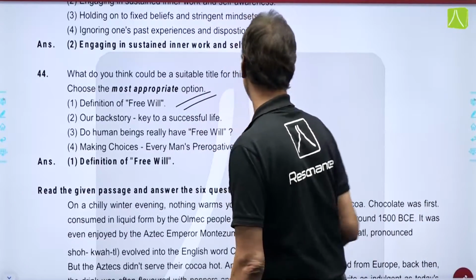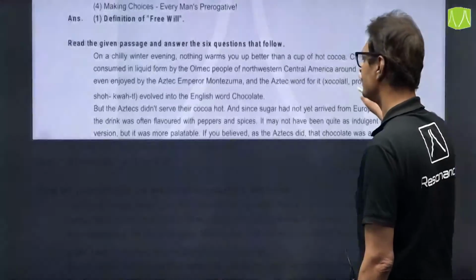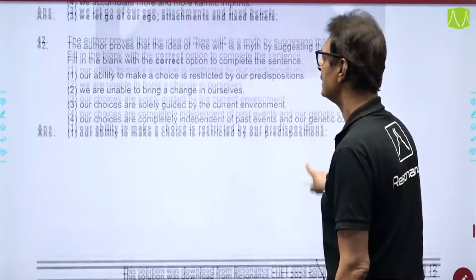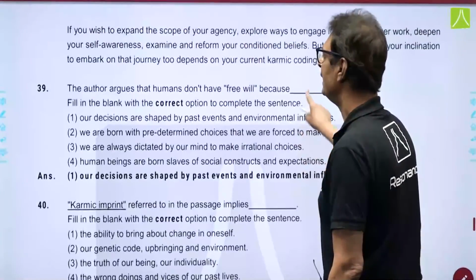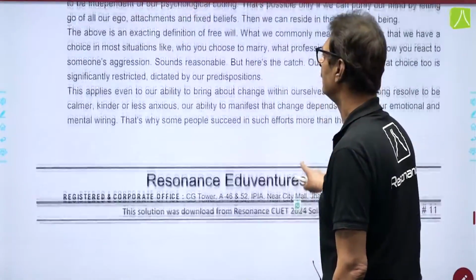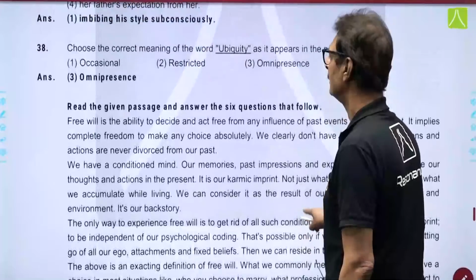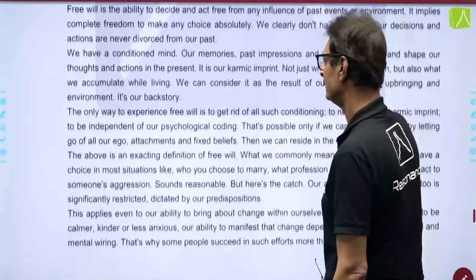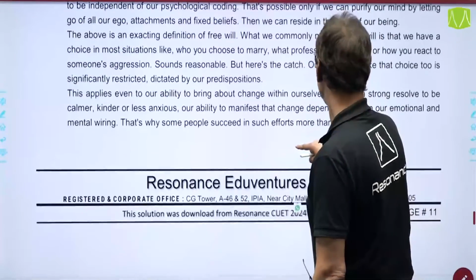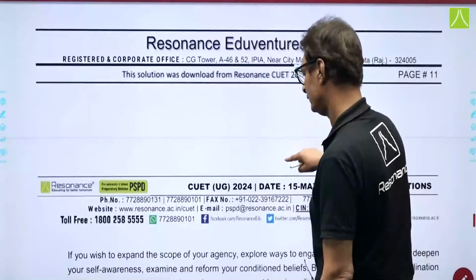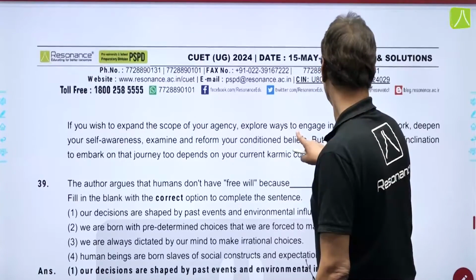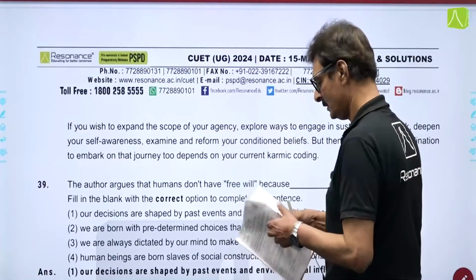The definition of free will has been mentioned. Yes, I will show you that point. Where is it? If you read the passage and understood the passage, that line is given straightaway. It's there in the passage. Where did it go? It is in which line? Just give me a minute.